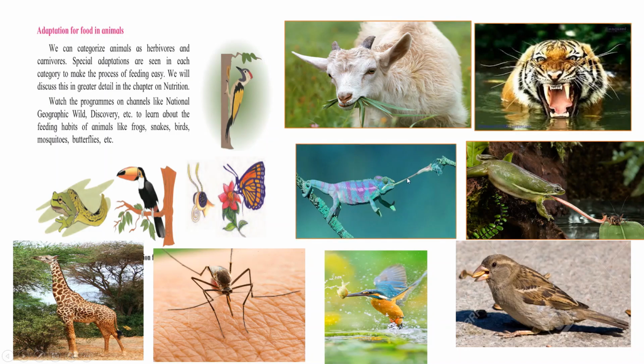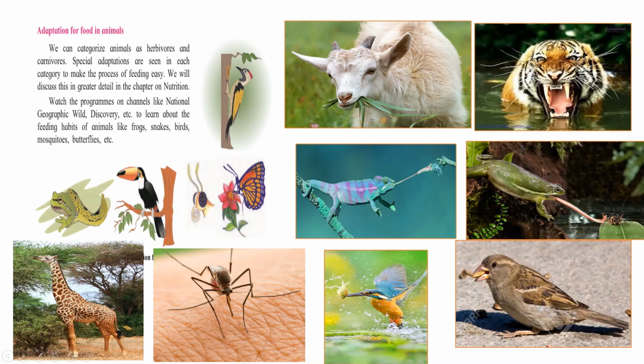Here you can see the long and sticky tongue in garden lizards and in frogs, which helps them to catch insects. And for kingfisher and sparrow, the small beak of the sparrow helps to pick grains. The long and pointed beak of the kingfisher helps to catch fish.